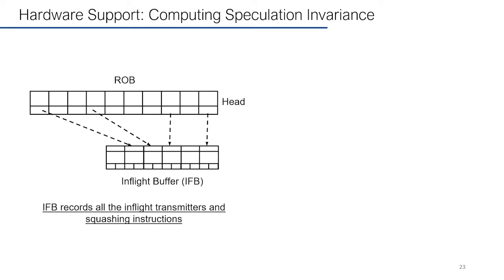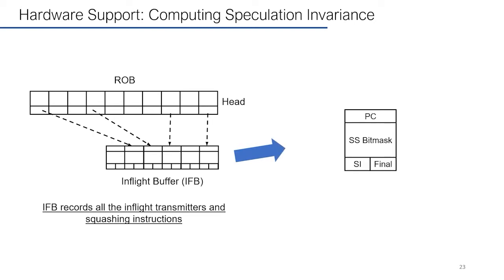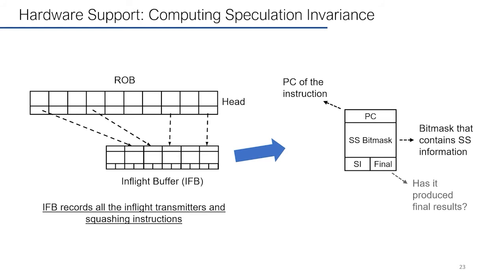The IFB records all the in-flight transmitters and squashing instructions. Each IFB entry looks like this. It records the PC of the instruction. It has a bit mask that contains SS information. Then we have a final bit, which tells whether the instruction has produced its final result. Finally, we have an SI bit, which tells whether the instruction is speculation invariant or not.